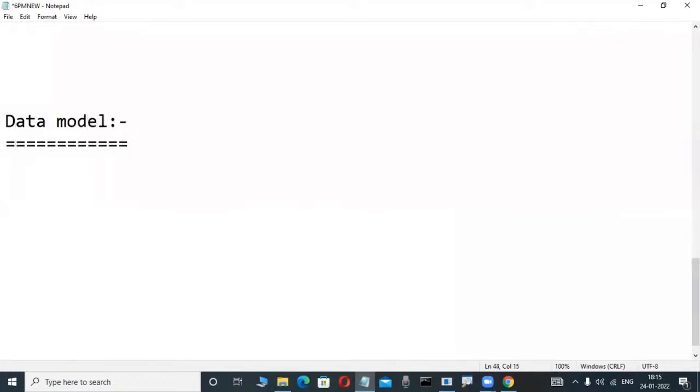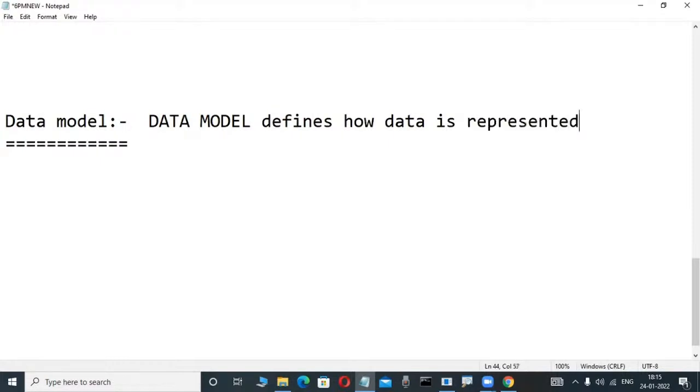Data model represents how data is represented. Data model defines how data is represented at the logical structure of the database. Observe here, the logical structure of the database. How easy is this definition?